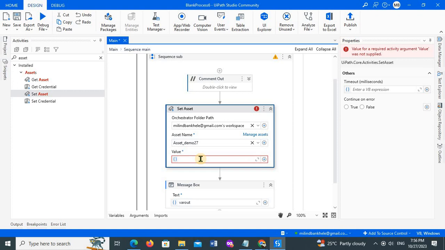Now which value do I need to update? I can pass that value directly. There are two ways: I can create a variable and pass that variable, or I can directly pass the hard coded value.